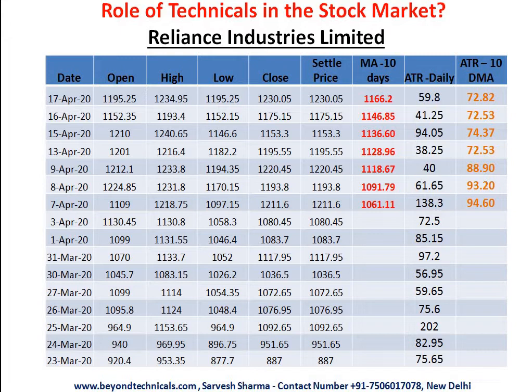Long-term investors use these indicators to buy a stock. If it is a good stock and it has come to the 200 days moving average level, they'll buy it. One criterion I told you about was the PE ratio, and this is another criterion. People buy based on this criterion also. When it comes near the 200 days moving average, I am going to buy this stock. So now let's talk about the next indicator.